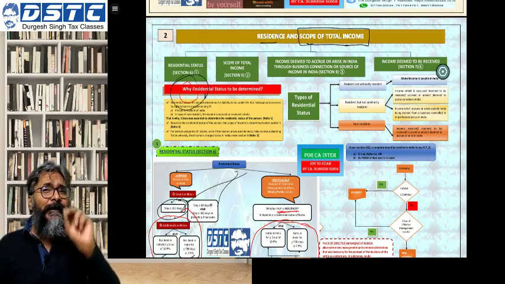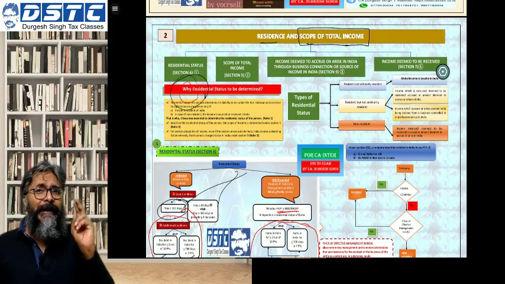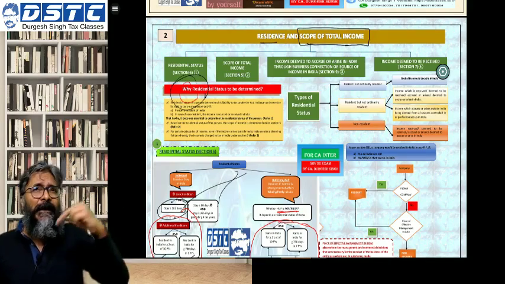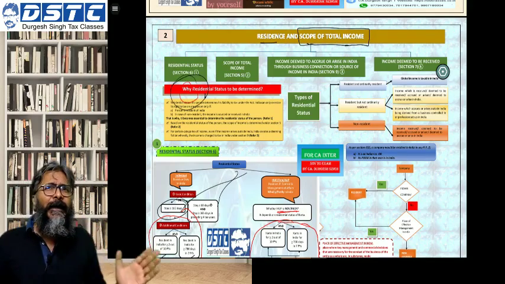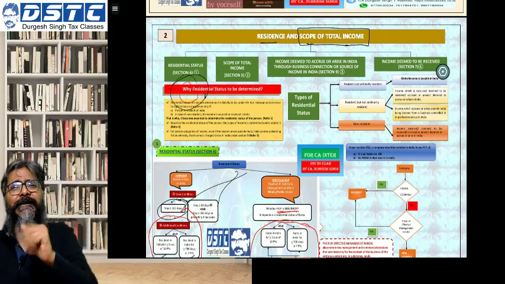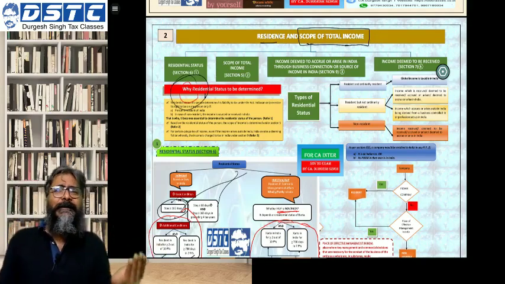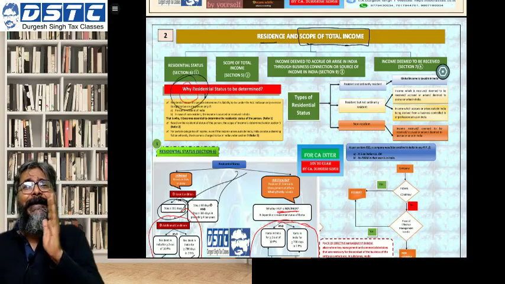And I have defined the Indian income for all of you, and that Indian income was the income which is accrued or deemed to have accrued in India, or the income which is received in India. So this is what constitutes your Indian income.